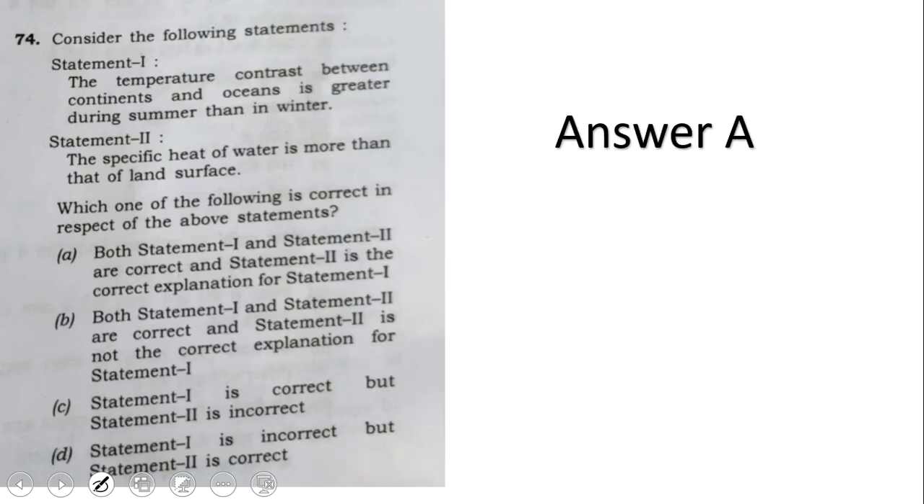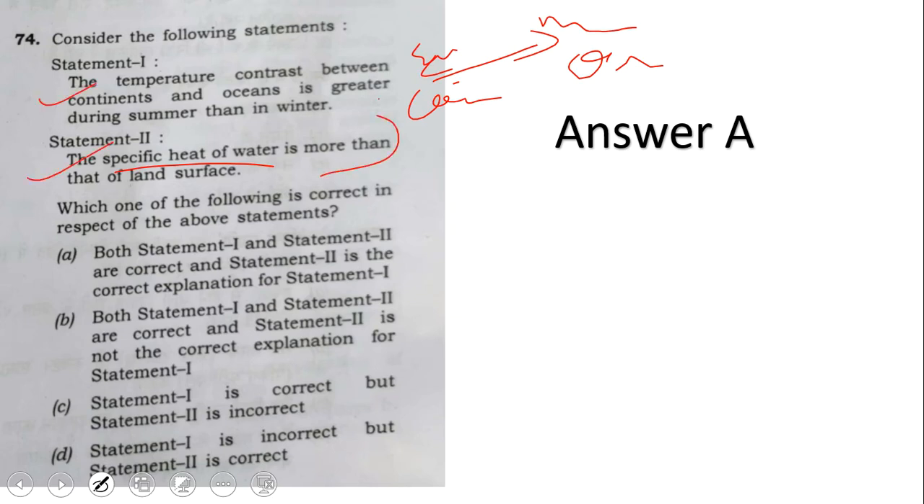The temperature contrast between continents and ocean is greater during summer than in winter. Okay, meaning the continents are getting more heat and the other one is reverse way. Oceans are getting less heat, and so the contrast, I mean the gap, is higher, continents versus oceans, in summer versus winter. That is because they are telling the specific heat of water is more than that of the land surface. Individually, these 2 statements are correct. And does it explain? Yes, it explains.